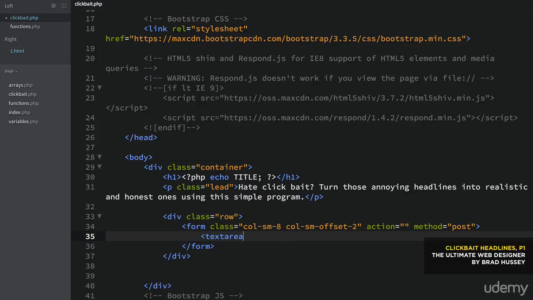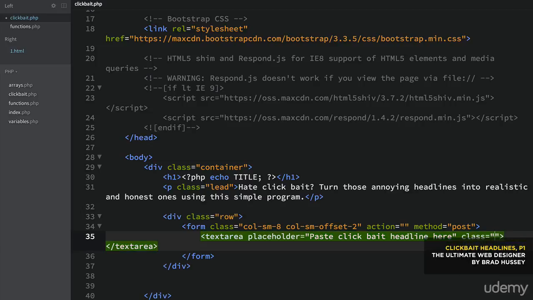Now the text area, very simple form we're working with here. Just a couple things: placeholder, paste clickbait headline here. And then some additional attributes. We need to do class, and that will be form-control. That's a bootstrap class. Input-lg. That's just basically going to get us our bootstrap styles for a large text area.